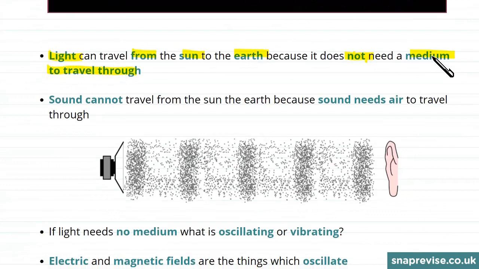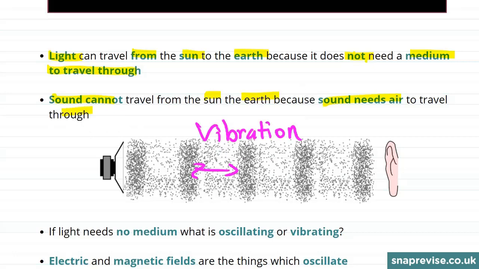For an example of a wave that can't do this, sound cannot travel from the Sun to the Earth because sound needs air to travel through. Remember that sound is a vibration of particles. And so without any particles to vibrate, the sound wave can't travel.